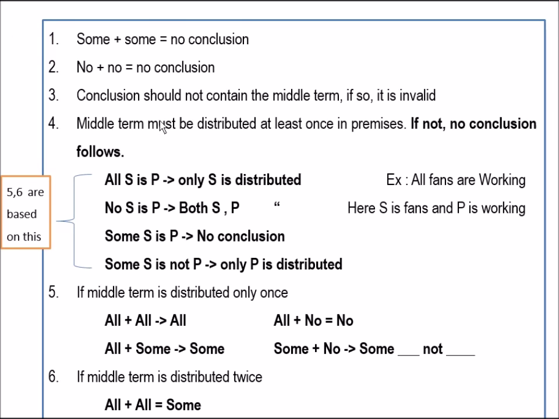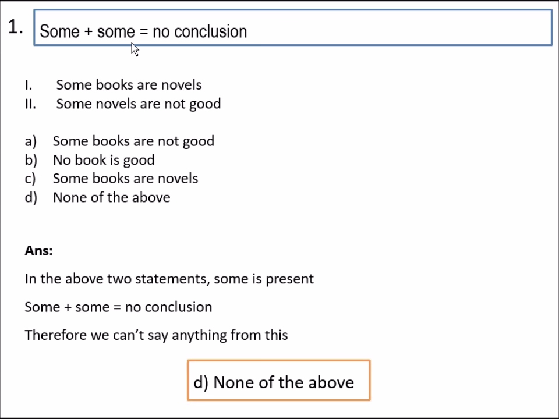And these are the 6 conditions that I will be explaining with problems, and for each one I will explain with an example. Coming to the first one, some plus some equals no conclusion. If we take an example, you will be given 2 statements: some books are novels and some novels are not good.